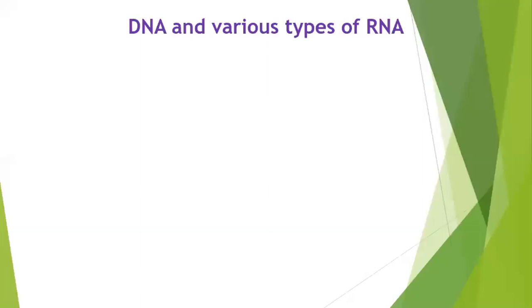And depending upon the function of RNA, we have 3 types. We have messenger RNA called mRNA. Then we have ribosomal RNA called rRNA. And we have transfer RNA called tRNA. So there are 3 types of RNA based on their functions: messenger RNA, ribosomal RNA, and transfer RNA. Why did I say all these things? Because now what we are going to study will involve all this. So this was a quick repetition of 9th standard, which we will use here in 10th.